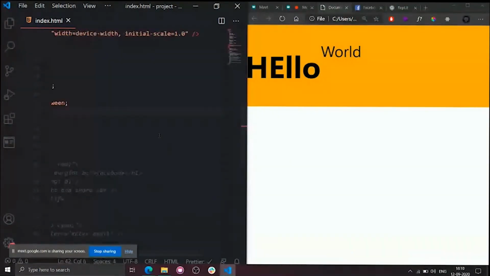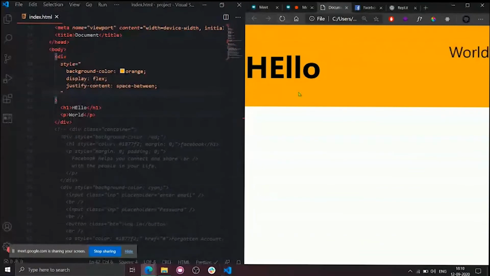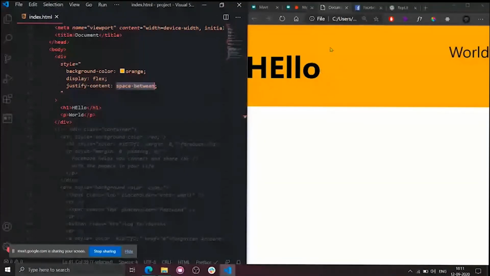Now observe the difference. What will happen? Clear? This hello is moved towards the leftmost end, and this world is moved towards the rightmost end, which is what between means. It creates the maximum space between its children. This is one child, this is one child, right? This is the h1 child and the p child. Whenever we keep justify content as space between, the flexbox will try to increase the gap between these two children. This is the maximum possible distance between these two tags. Yes or no, guys?